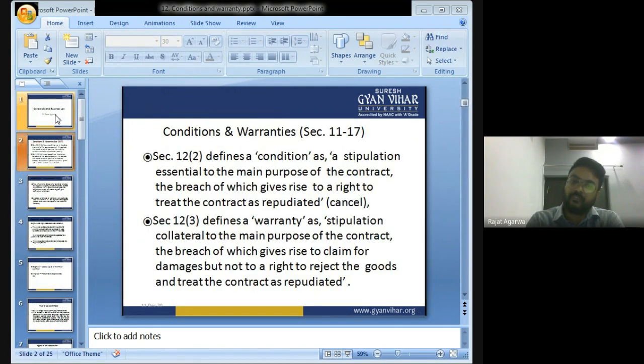What is condition and warranty? I am again repeating what is condition and warranty. Condition is essential to the main purpose of the contract, and if there is a breach in the condition, then it gives a right to the buyer that he can cancel the contract. Warranty is additional to the main purpose of the contract. If there is a breach in warranty, it does not give the right to reject the goods or treat the contract as cancelled.